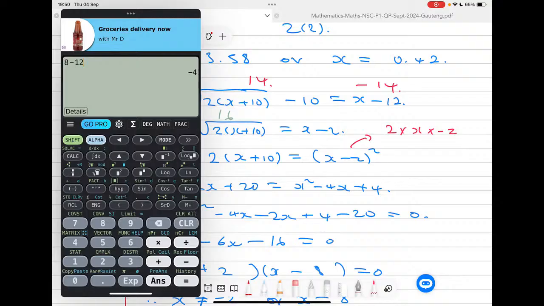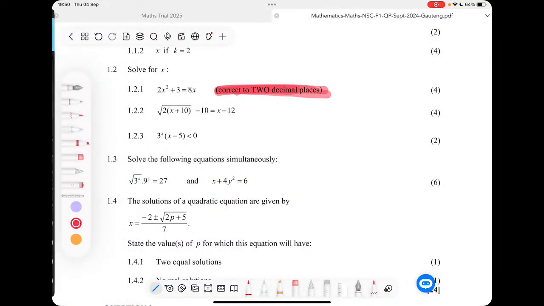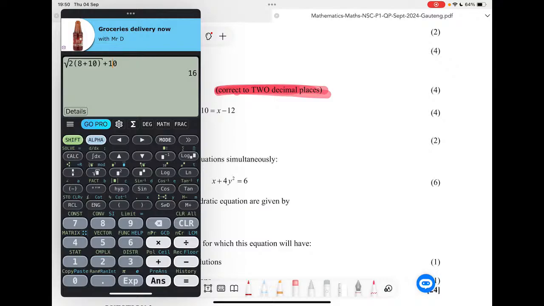Okay, it could be that I'm doing something wrong here. Let's double check. We said here we're having a 2 multiplied by 8. Oh, so here it's a positive. I was putting a negative. It's a positive 10, guys. I'm sorry about that. Plus a 10. Now I get a 16. So let me quickly check something here. I get a 16 here. I put that positive again, I don't know why. So here we're having a negative 10 instead.